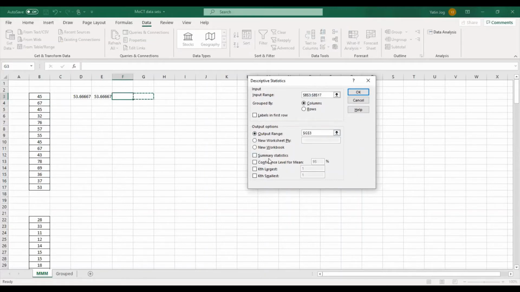And then what all you want to display. Right now we'll only focus on summary statistics, nothing else. So click on summary statistics and then click on OK.